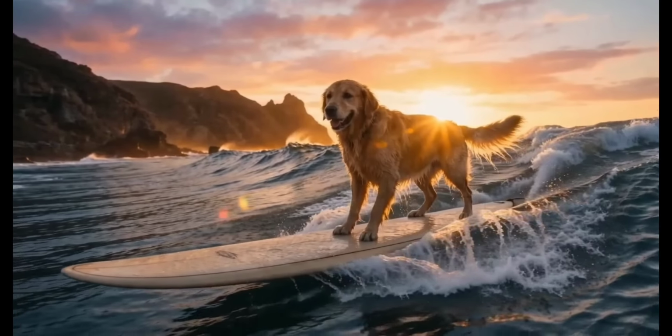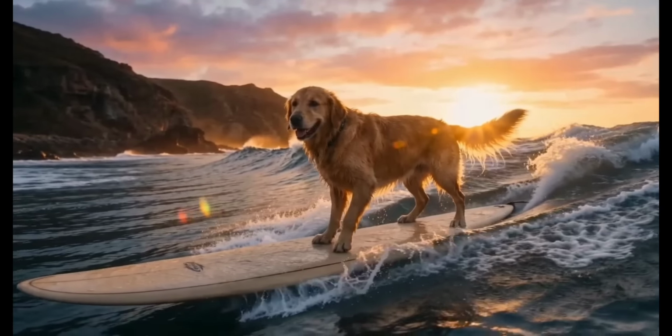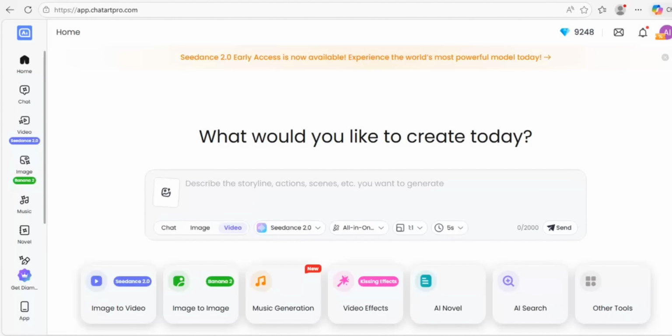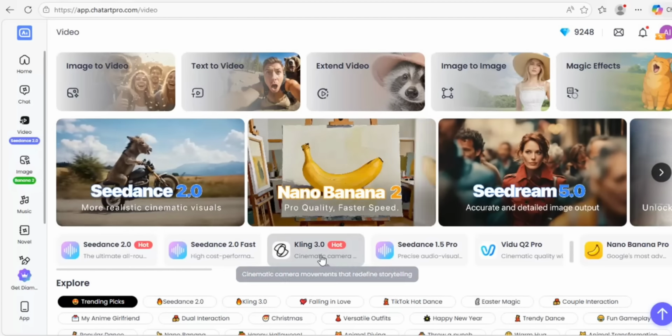Notice the physics in the water here. Seedance handles motion much more naturally. Look at the character consistency. The other models start to distort, but Seedance keeps the subject stable. And the audio video sync is also better in many cases.